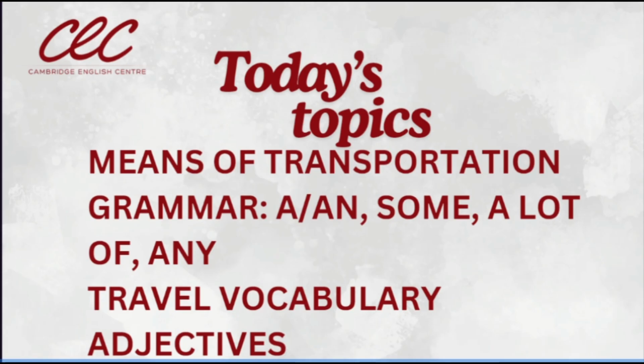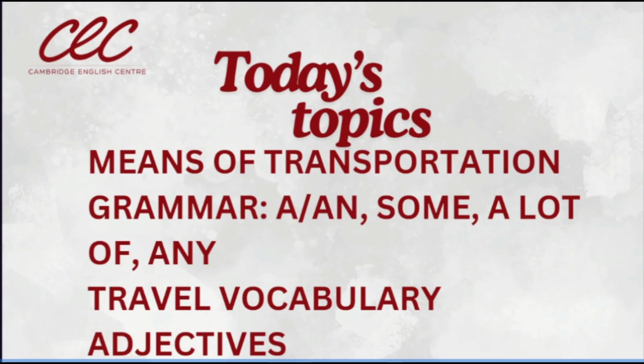We have means of transportation. We have also the grammar part of the article, indefinite articles, and also some, a lot of, and any. We have some vocabulary when we are traveling and some adjectives that help us to describe nouns. Yes?